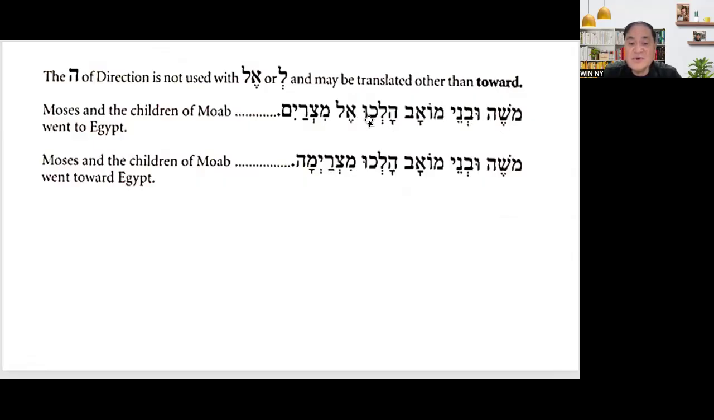Okay, halku. Okay, went El Mitzrayim. They went to Egypt. But if we say Moses and the children of Moab went toward Egypt, it's a different translation. Moshe ubinei Moab halku Mitzrayma. Not El Mitzrayim, but Mitzrayma. So if it is toward Egypt, it's Mitzrayma. If it is went to Egypt or to Egypt, it is El Mitzrayim. Okay?